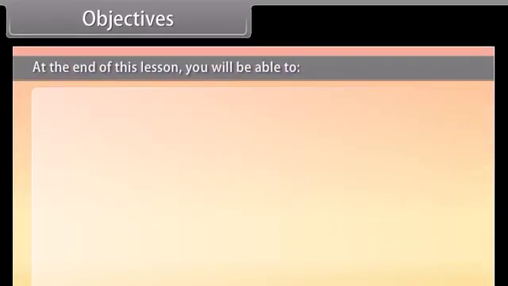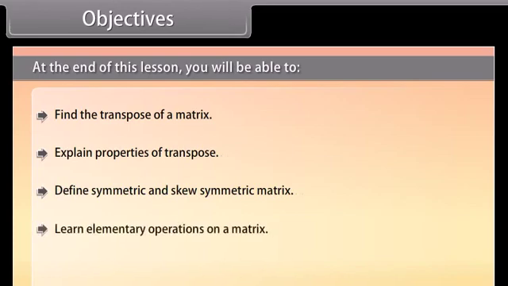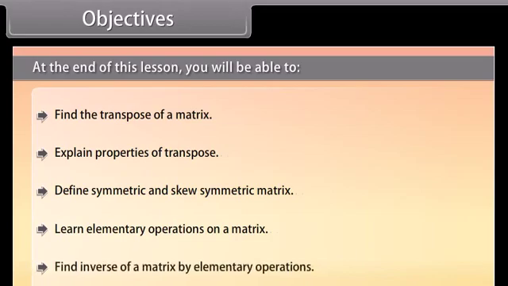Objectives. At the end of this lesson, you will be able to find the transpose of a matrix, explain properties of transpose, define symmetric and skew-symmetric matrix, learn elementary operations on a matrix, find inverse of a matrix by elementary operations.